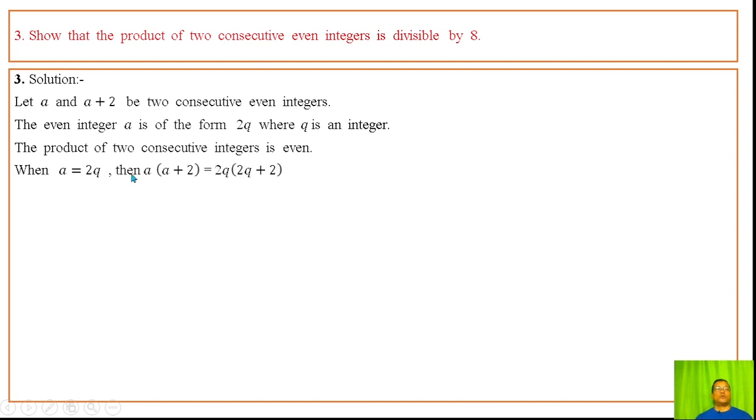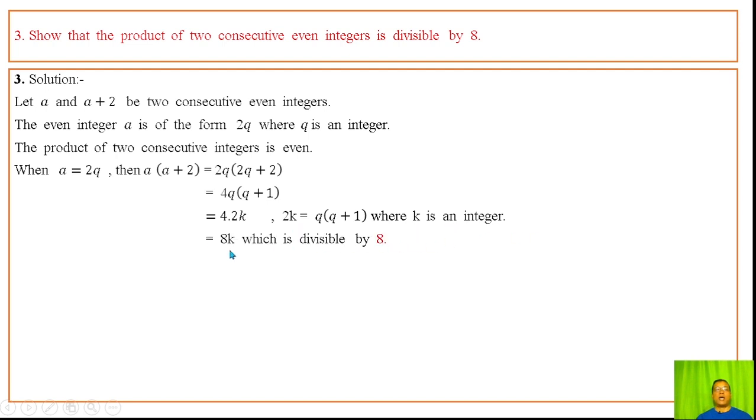When a is twice q, then the product of a and a plus 2, with the value of a being twice q, becomes 4 into q into q plus 1. By the earlier statement, q into q plus 1 is even, so it can be written as twice k, where k is an integer. Then the product is 8k, which is divisible by 8, hence proved.